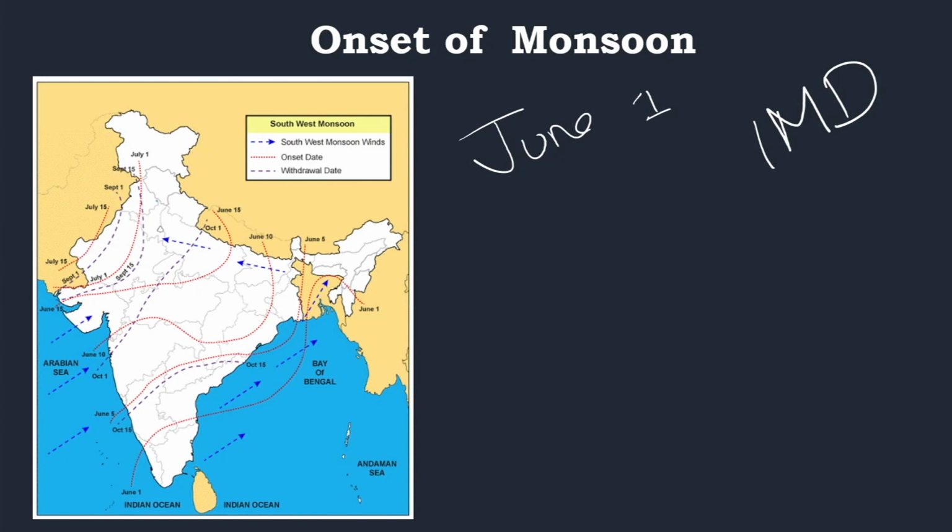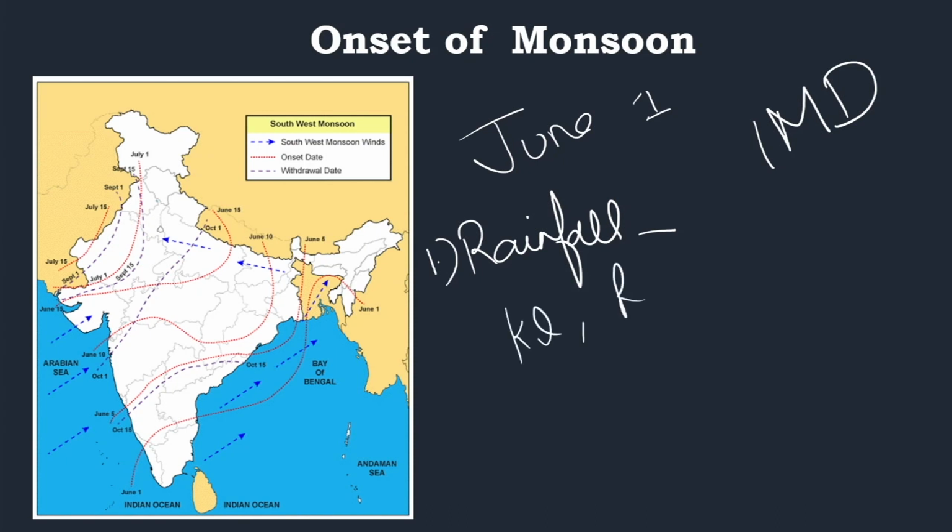The first parameter is the rainfall. So depending on the rainfall, these numbers you have to just know. If at least 60% of the 14 designated meteorological stations in Kerala and Lakshadweep record at least 2.5 millimeter of rainfall for 2 consecutive days after May 10.